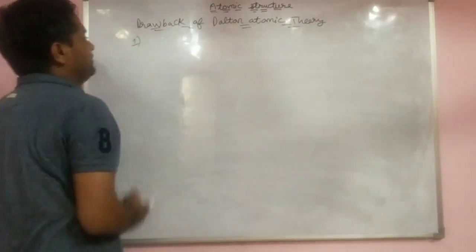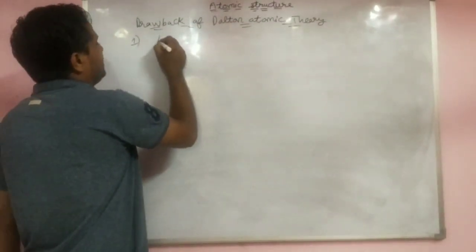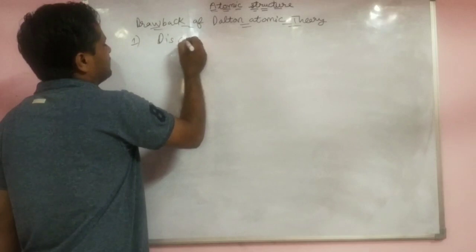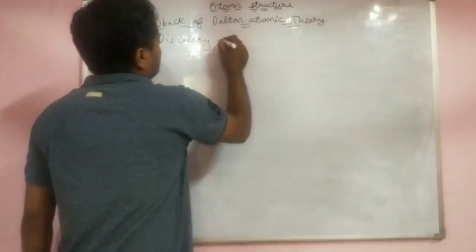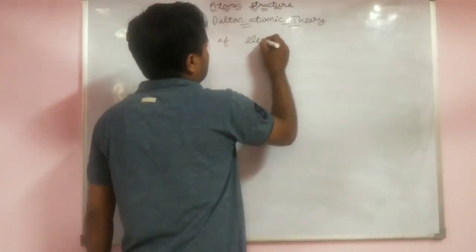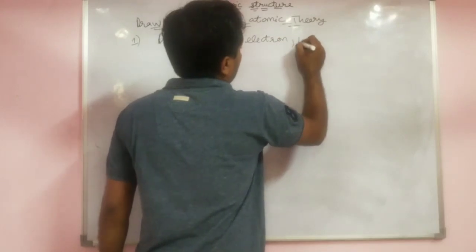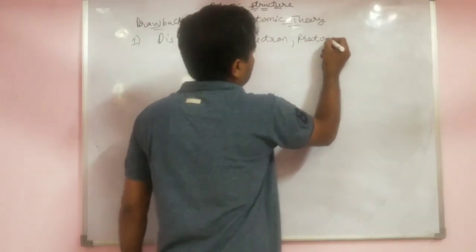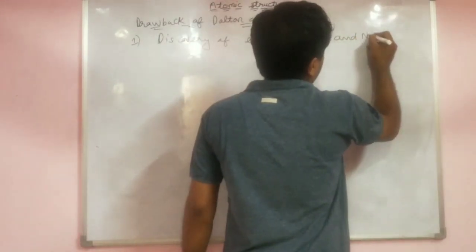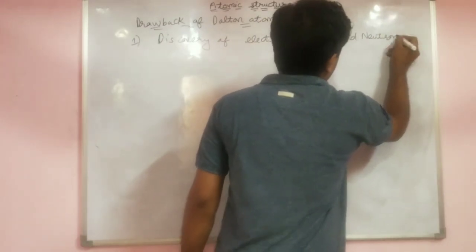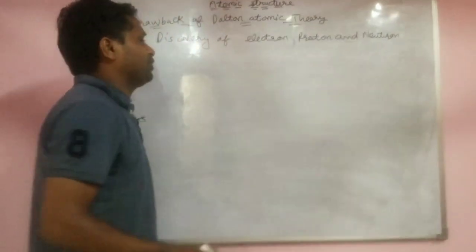The first point is the discovery of electron, proton and neutron.